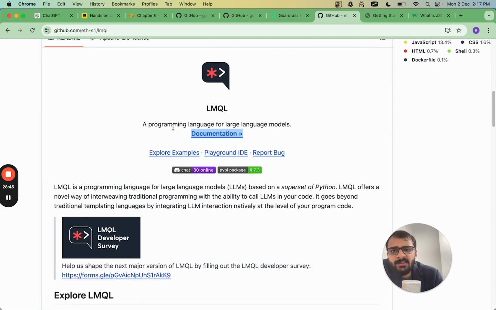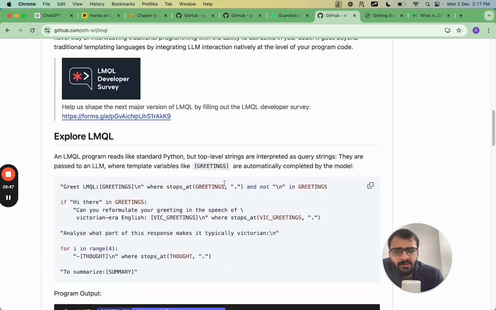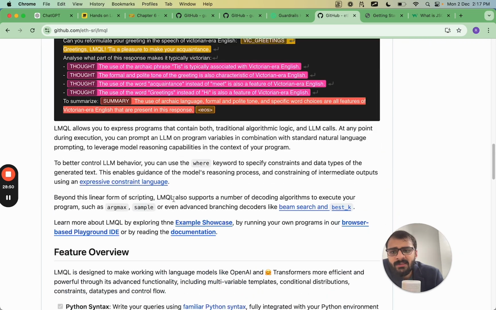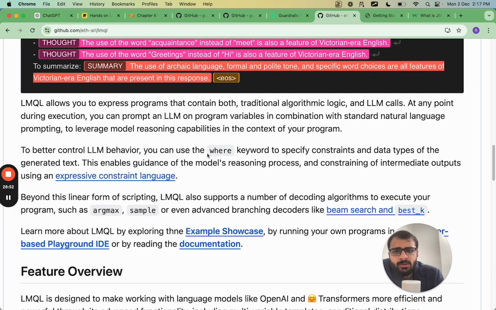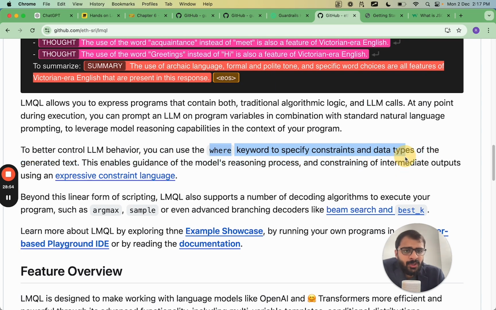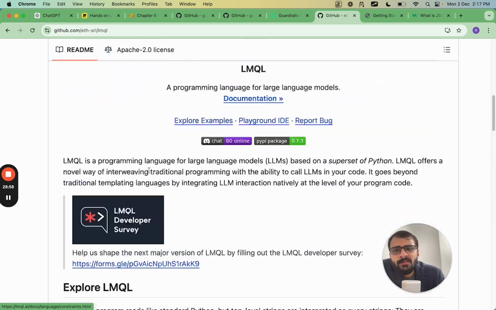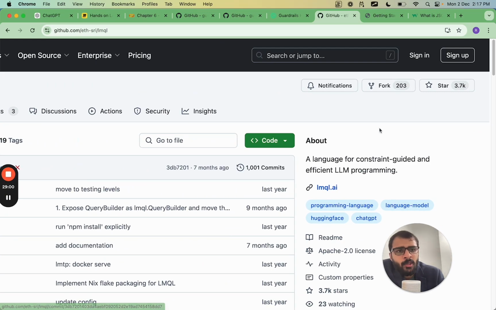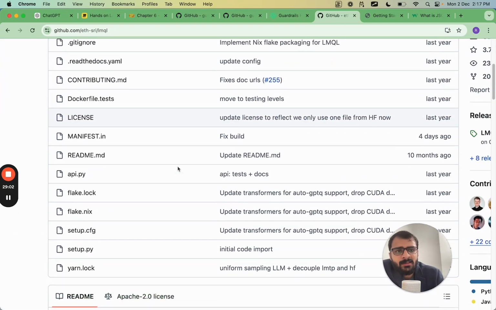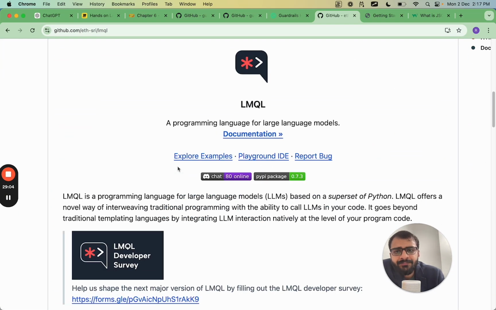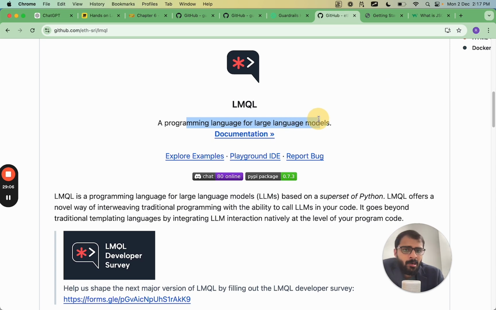Basically what this is, it's a programming language for large language models. So here what you can basically do is that you can use the where keyword to specify constraints and data types of the generated text. So this LMQL is also quite popular. You will see it has 3.7k stars, and it's a programming language for large language models.